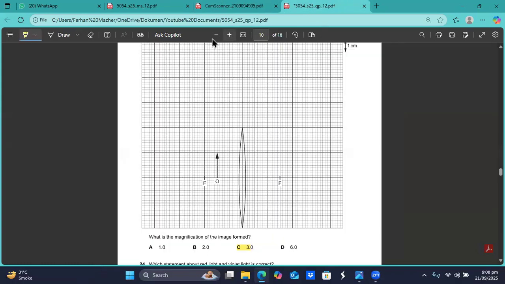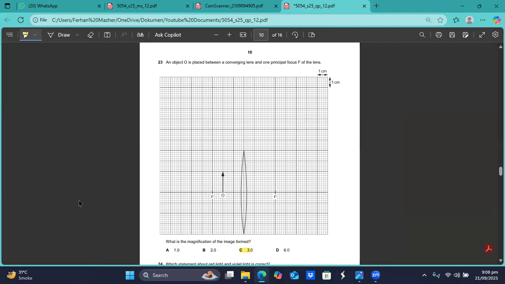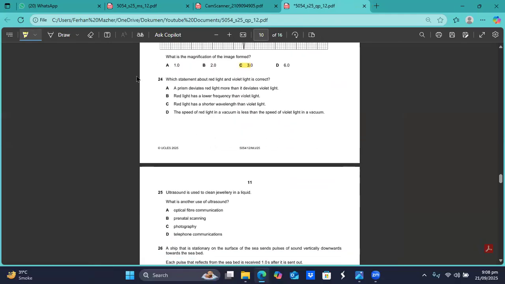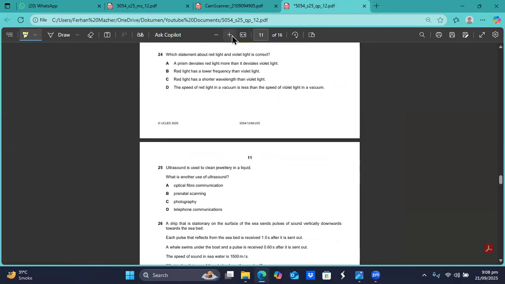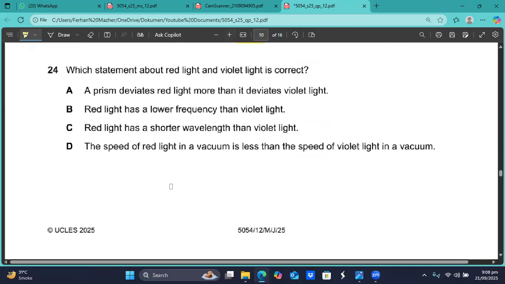And let me show you the whole question together so you can have a better sense of this question. I hope you have a hard copy of this paper with you. If you have the hard copy of this paper, you can do this. On your paper, then it becomes much easier. Okay, now we are on question number 24. Which statement about red light and violet light is correct?